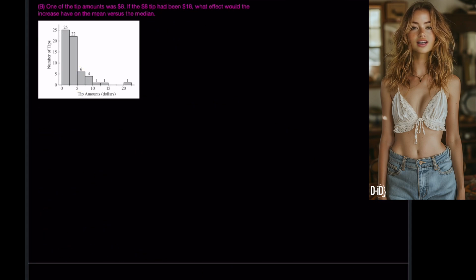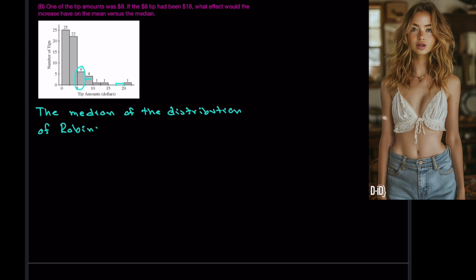Part B of the question is, one of the tip amounts was $8. If the $8 tip had been $18, what effect would the increase have on the mean versus the median? Well, let's adjust our histogram and remember that our median was in the $5 to $7.50 bin. The median of the distribution of Robin's tips would remain the same.